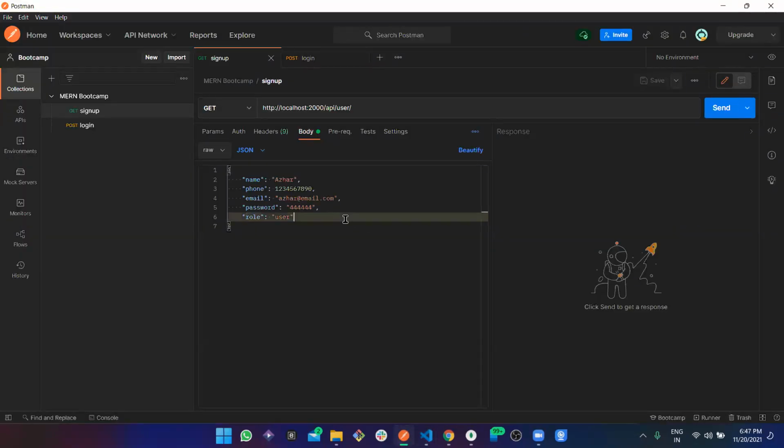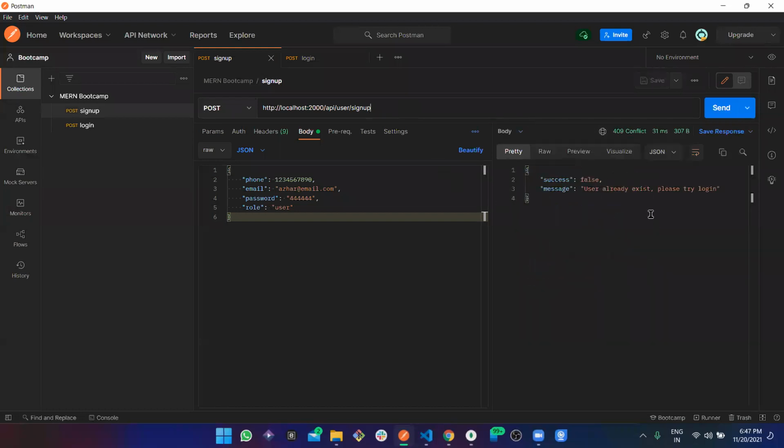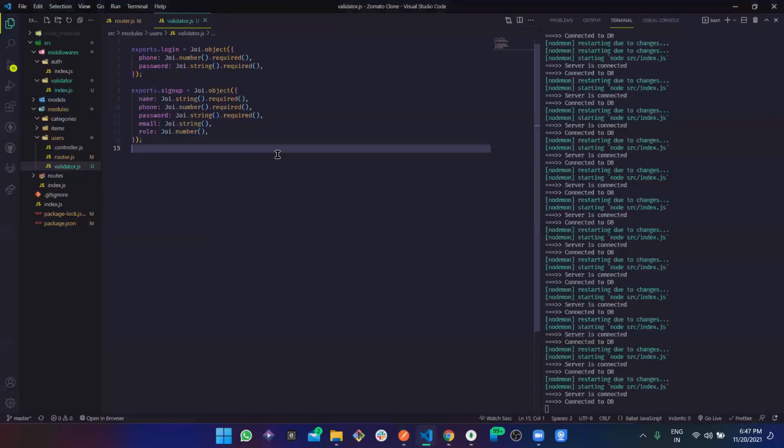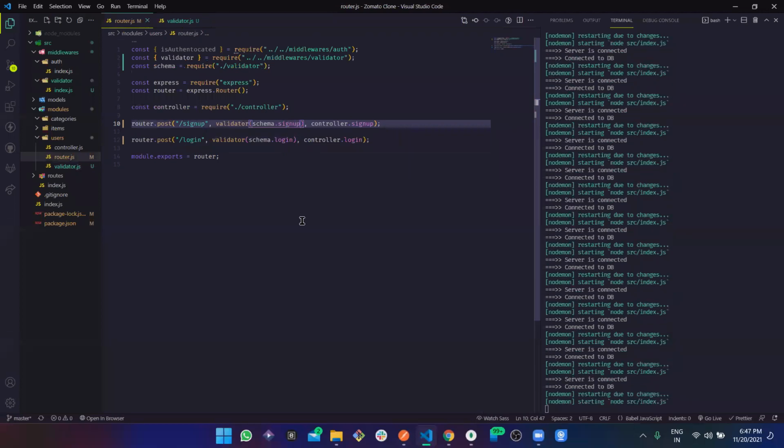Perfect. Now let's just go through this and see. Of course, this is not going to work, but let's just get some error to see if that is working fine. Cannot get, of course you cannot get. Cannot post, well, because of sign up. Yes, user already exists. Oh, this is not using validation. Of course, they should not use it because we are not using it here. So let's just copy this and paste it here, and instead of login, we're using sign up validation.